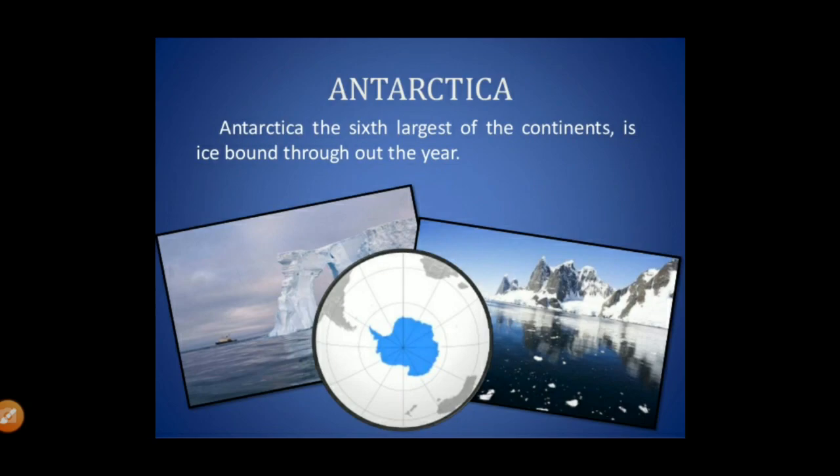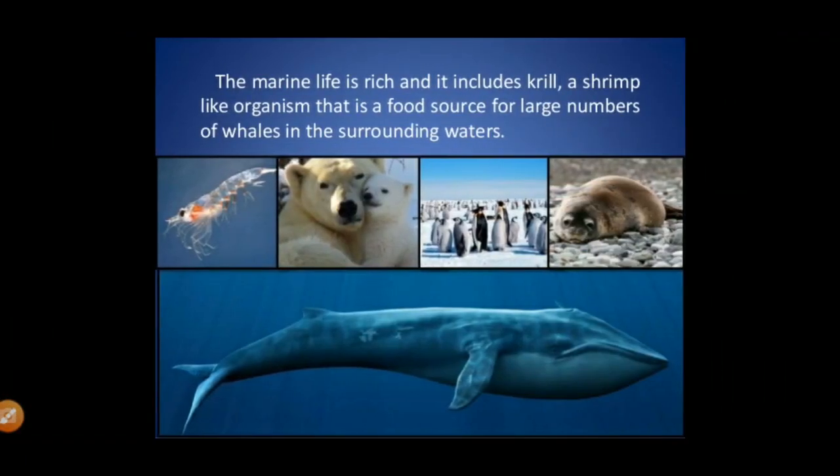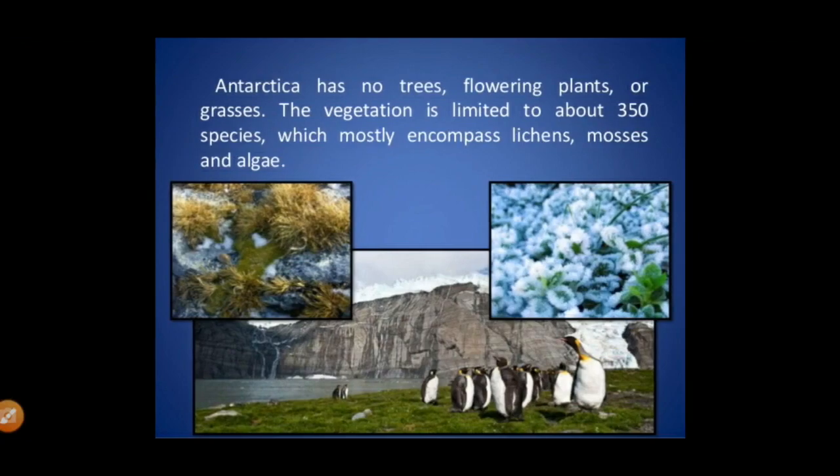Okay, it is bound throughout the year with ice. It is totally covered with ice. The marine life is rich and it includes krill and shrimp-like organisms that are the food source of a large number of whales in the surrounding waters. Antarctica has no trees, flowering plants or grasses.